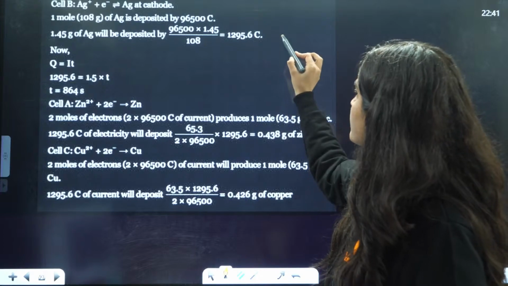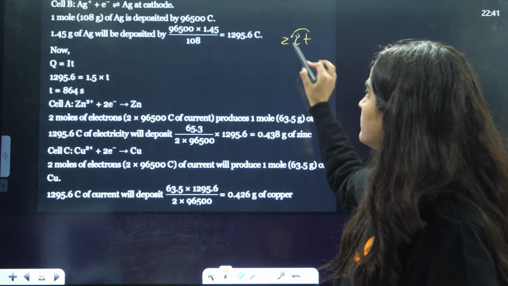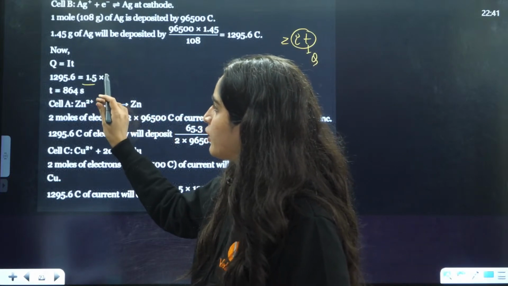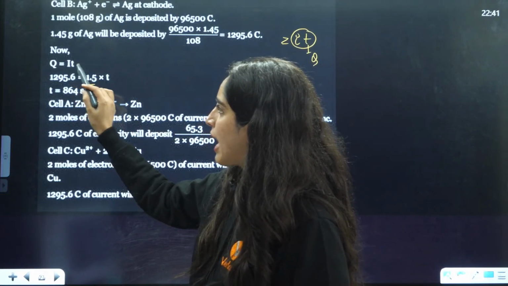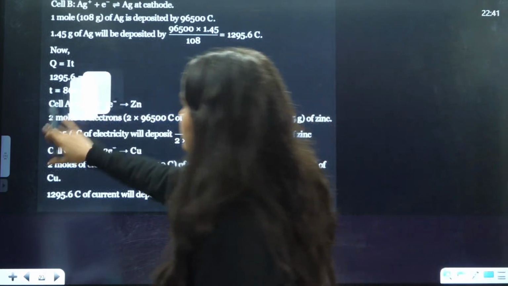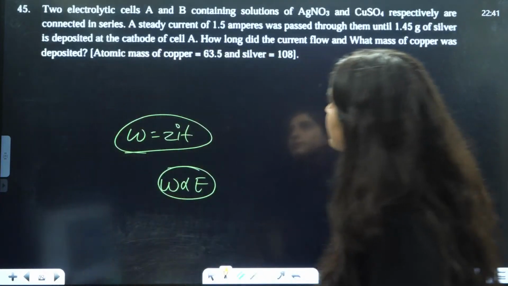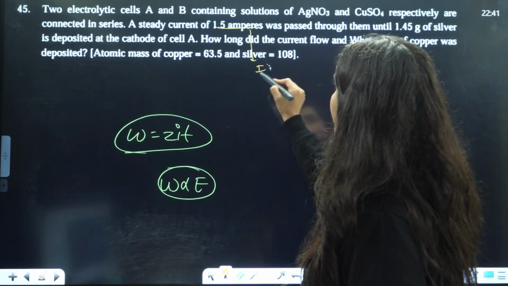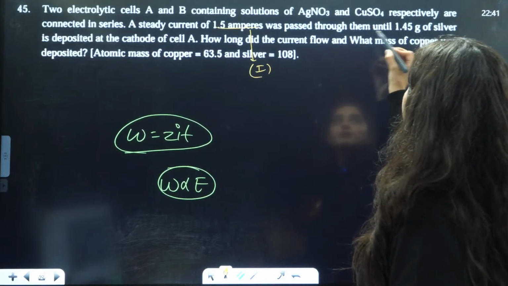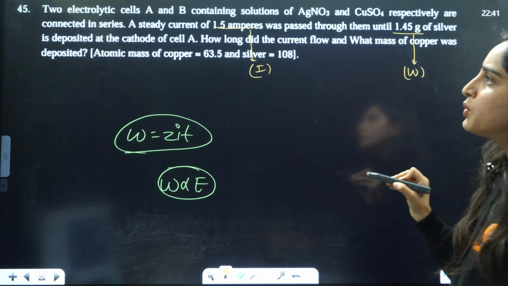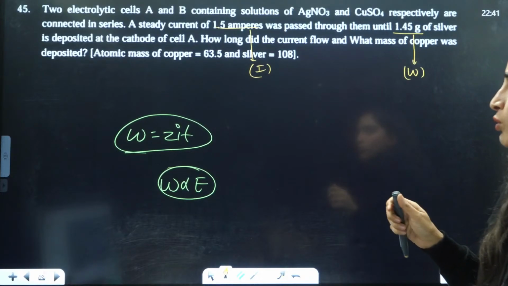Okay. So ZIT. IT is nothing but Q. We will just find the value of Q here. Q is equal to I into T. What they are asking is, a steady current I is passed through them until this much W is deposited at the cathode.